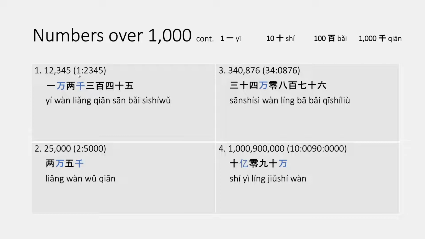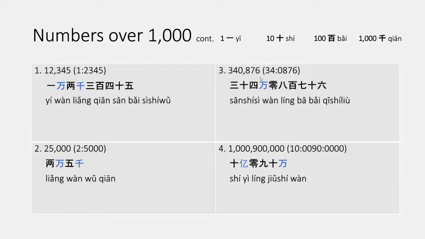So 1,2345. 1,000,000. 2,000,000 because this is already a group of 4. 345. For example 2, 25,000. Here we have 2 colon 5000. 2万, 5,000.